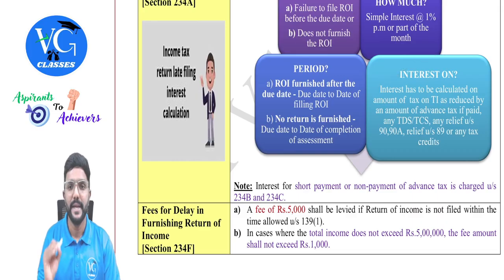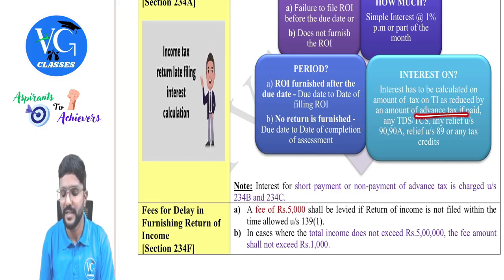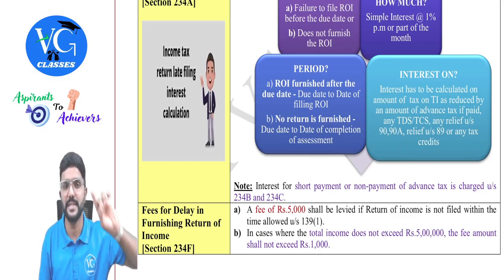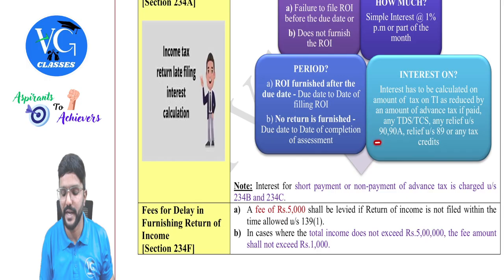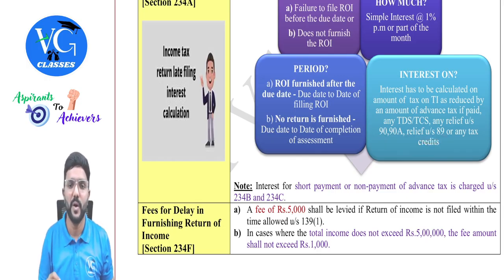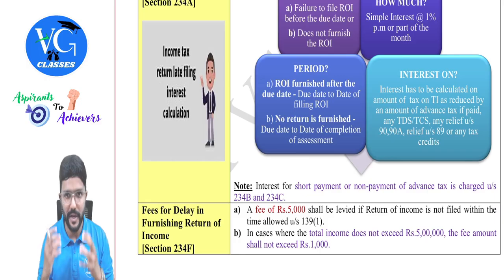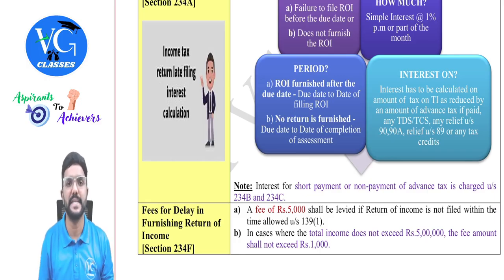So let me read it. Interest has to be calculated on the amount of tax on total income as reduced by an amount of advance tax if paid and any amount of TDS or TCS, any relief under section 90 or 90A. This is double taxation relief. If assessee has paid a tax in any foreign country, he will be given a relief under section 90 or 90A in India, or relief under section 89 or any tax credits, guys. We will reduce it. On the remaining amount, we need to calculate interest.